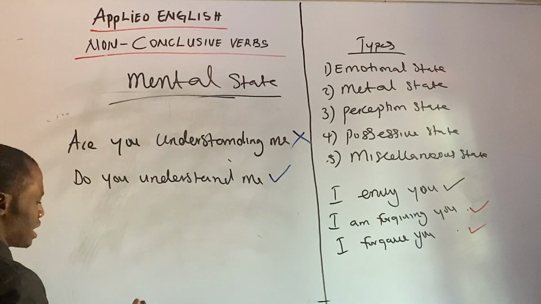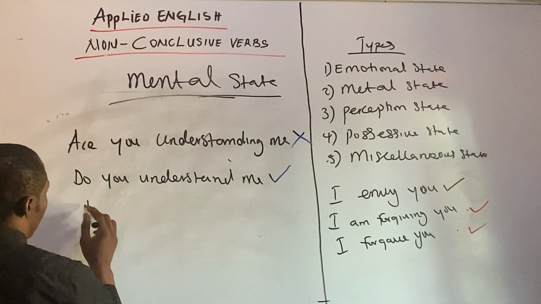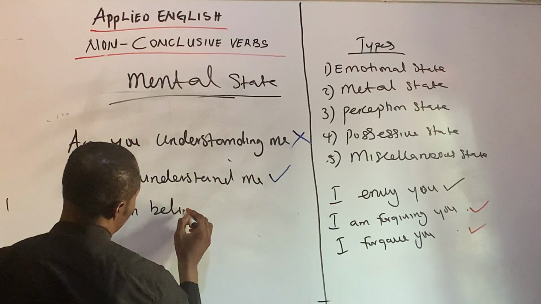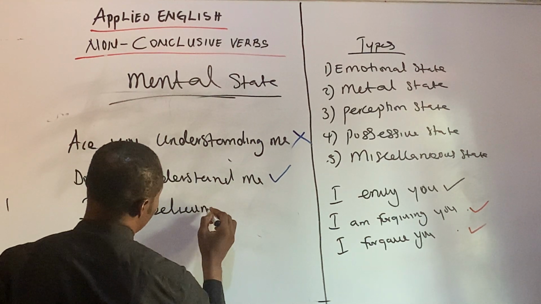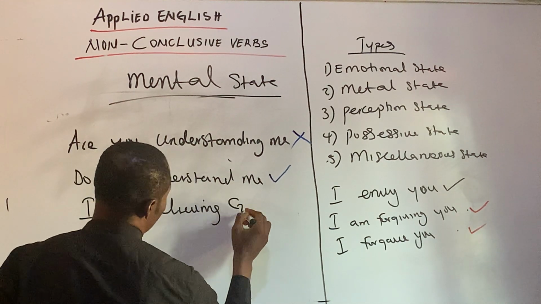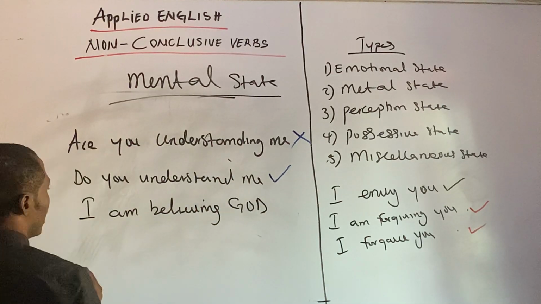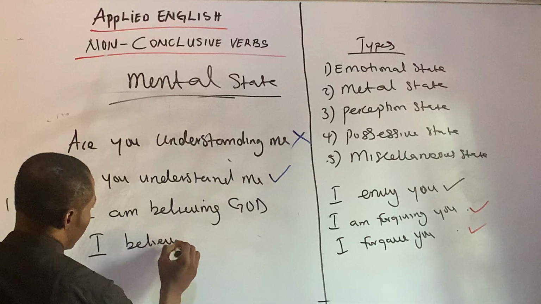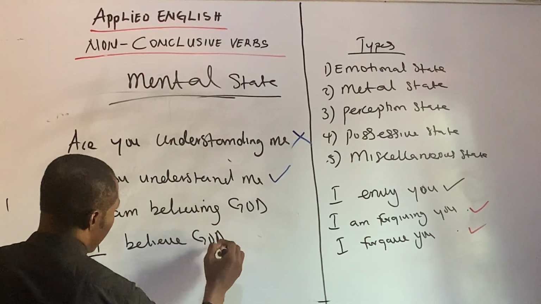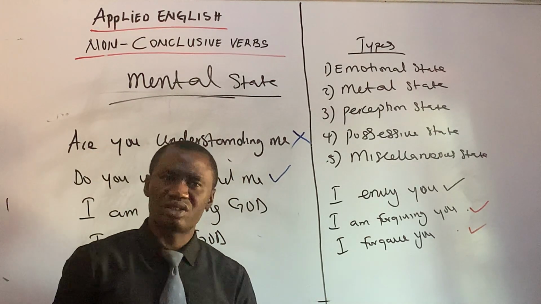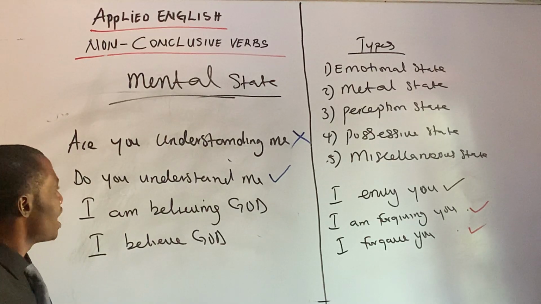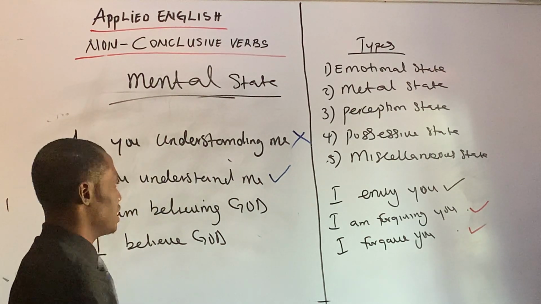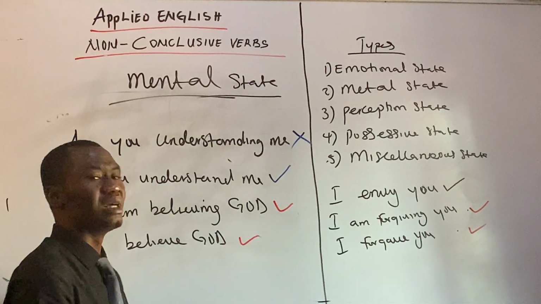Let's use another one for example. I am believing God. I'm believing God. Okay, and I believe God. Which of these is correct? I'm believing God. I believe God. Anyway, both of those are correct. This is correct and this is correct.